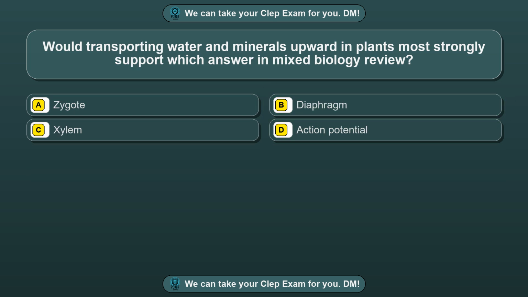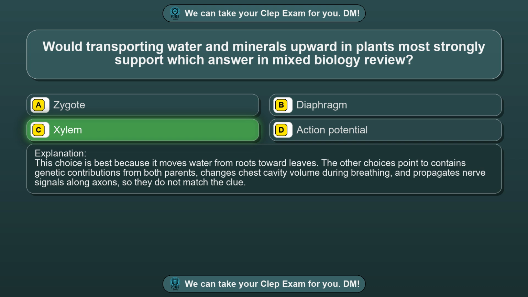Question 34. Would transporting water and minerals upward in plants most strongly support which answer in mixed biology review? Option A, zygote. Option B, diaphragm. Option C, xylem. Option D, action potential. The correct answer is option C, xylem.